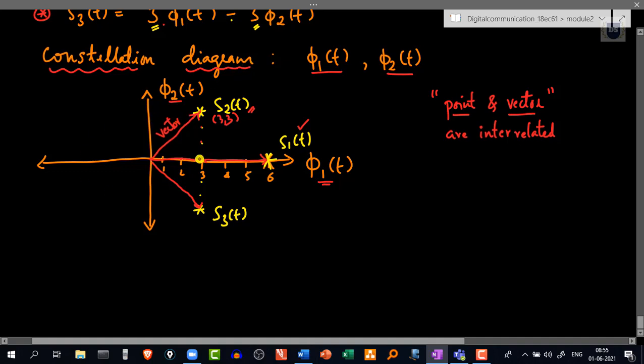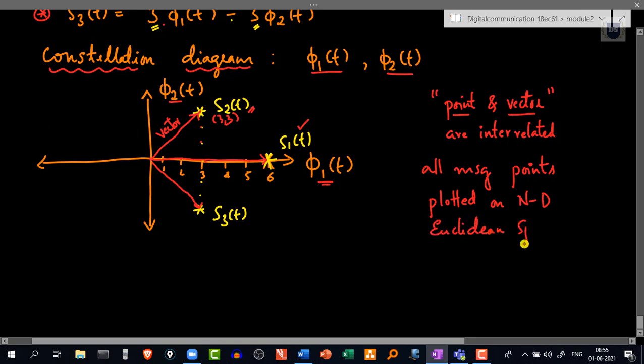So a constellation diagram is a diagram that contains all its message points plotted on an n-dimensional, in general, Euclidean space. So this diagram we call the constellation diagram.